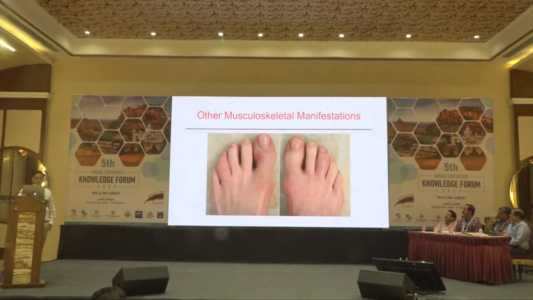The next term we talk about is dactylitis. Dactylitis is inflammation of the whole digit. We call it a sausage-like finger. It doesn't mean that it needs to involve the whole finger, but the swelling should be beyond the joint. So it often involves the joint, meaning there is synovitis in the joint, as well as tenosynovitis of the tendons. Here we can see on the left side the fourth toe is involved as dactylitis, and on the right side the third toe is involved, which is dactylitis.